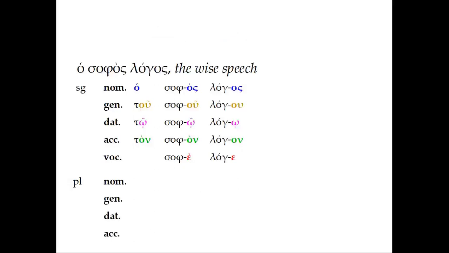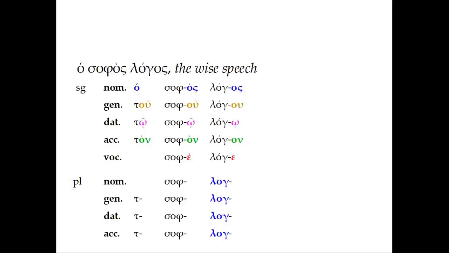We are going to be introduced all at the same time to the forms of the definite article in the plural, the forms of the adjective in the plural, and the forms of the noun in the plural. Fortunately, we will see that they're actually all the same, just as they're very, very similar in the singular. So we start with our tau in the genitive, dative, and accusative in the plural for the definite article, just like we had above there in the singular. And then we're going to take our adjective stem and our noun stem. That leaves us with something to start with. Then we're going to look at these endings, which we will not have been introduced to before.